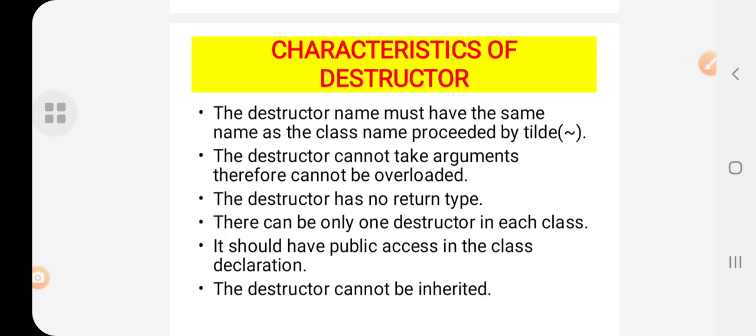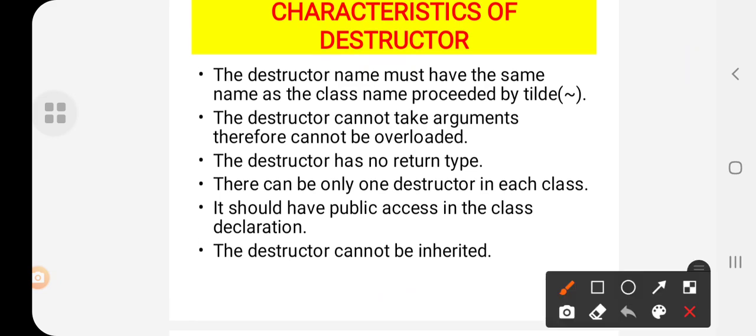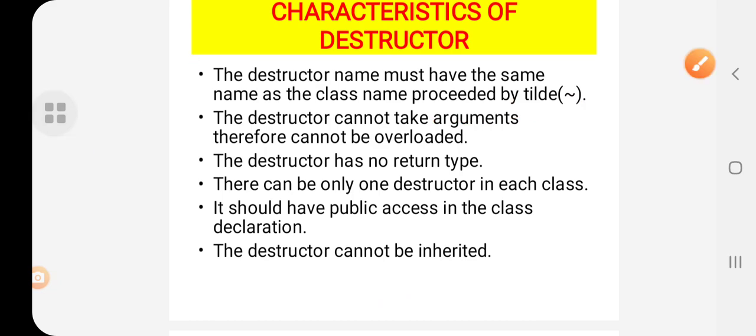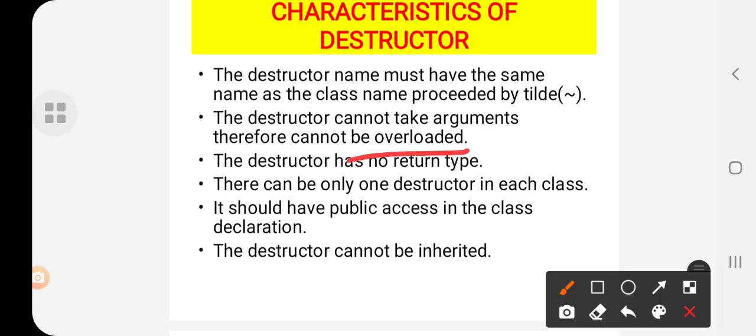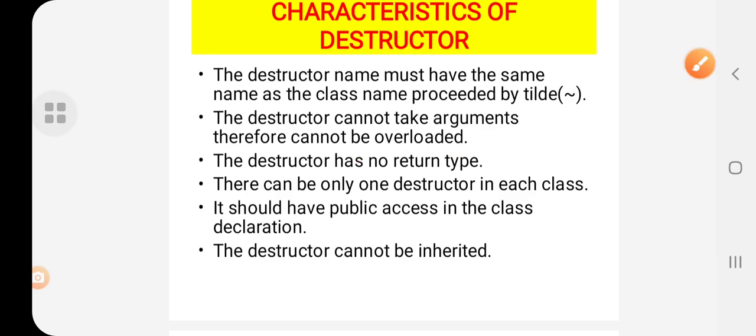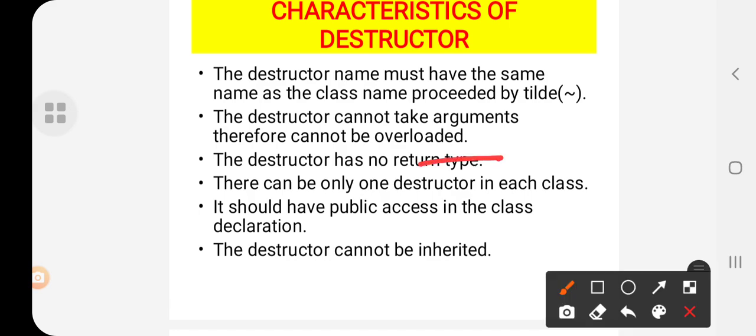Once again I'll repeat. Like a constructor, a destructor has the class name but preceded with a tilde symbol, and it cannot be overloaded because it cannot take arguments, and there is no return type, like a constructor.